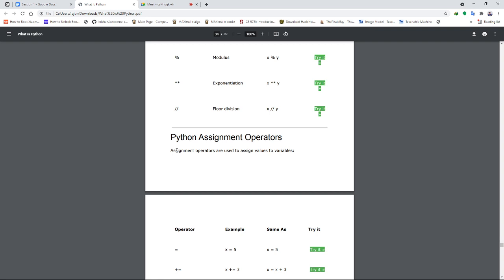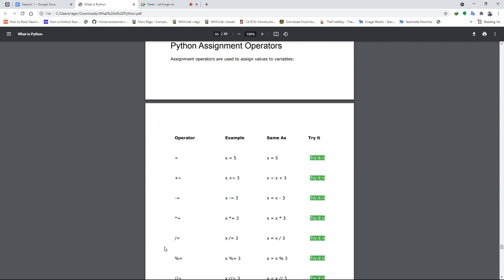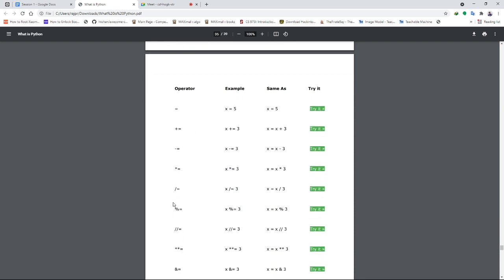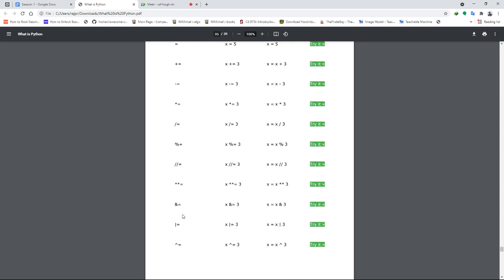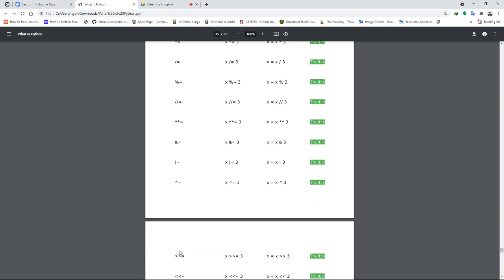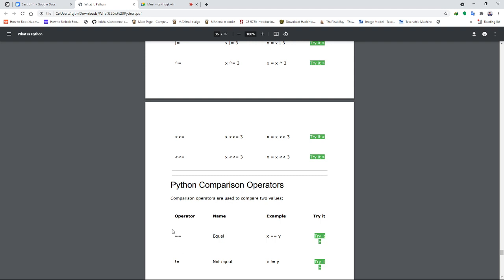Assignment operator is equal to, then plus equal to is also there, meaning x equals x plus 3. Similarly, there is minus equal to, star equal to, divide equal to, modulus equal to, floor division equal to, exponent equal to, and equal to, or equal to, then XOR equal to. Then greater than or equal to, less than or equal to. All these we will see if you join our boot camp, but here, due to time restriction, we are covering it just in theory.